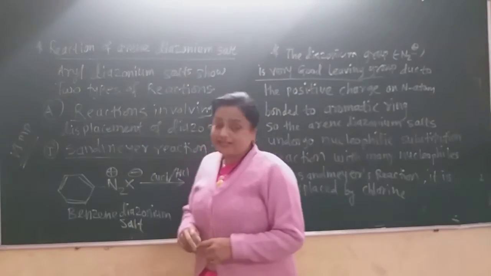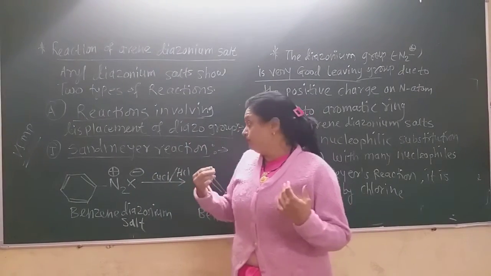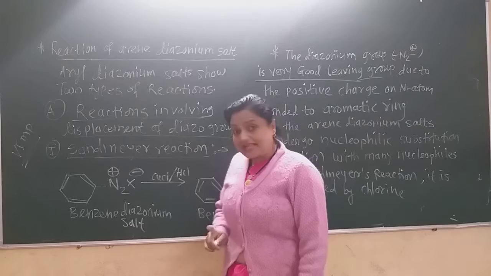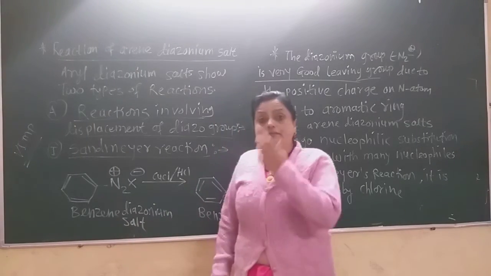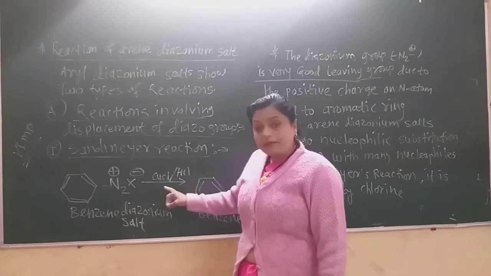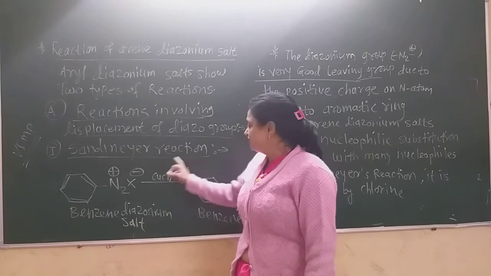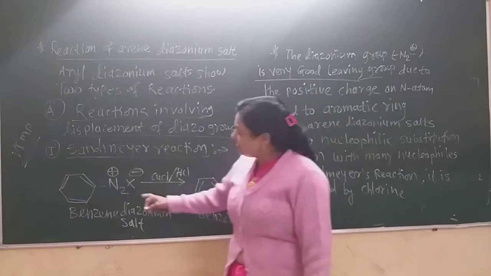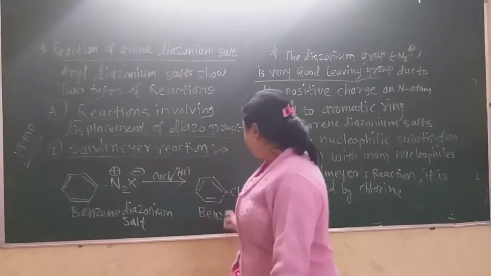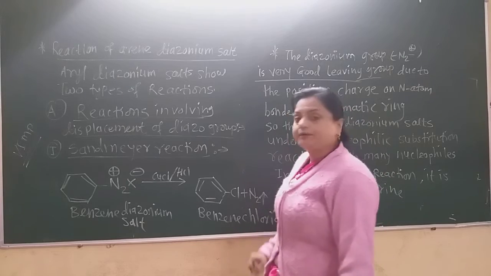Now regarding the name of the scientist, there may be a short note on Sandmeyer reaction. Write down the Sandmeyer reaction or explain the Sandmeyer reaction, this type of question may be there. Then you must remember that when this benzene diazonium salt, also called the aryl diazonium salt, reacts with copper chloride and HCl, this diazonium salt is replaced by the chlorine atom, that is the new nucleophile, and there is formation of benzene chloride, and nitrogen gas is evolved in this way.